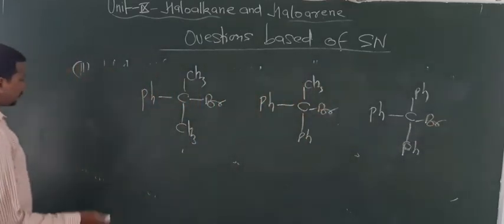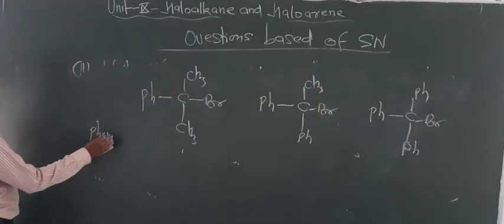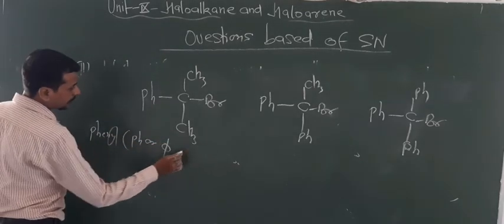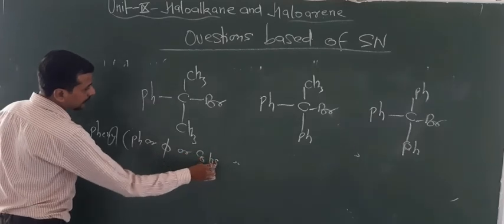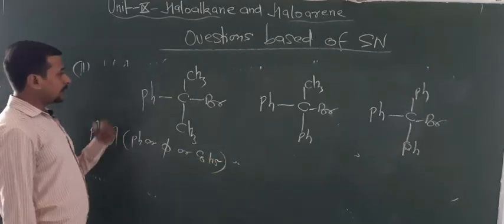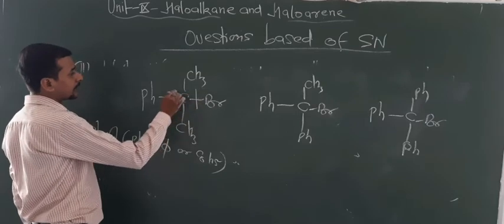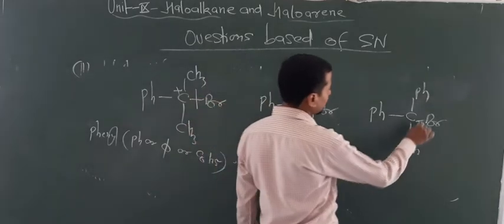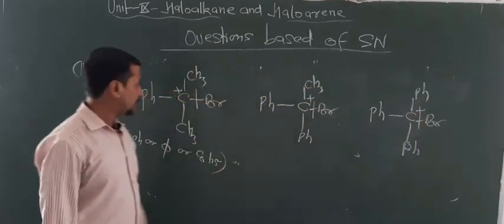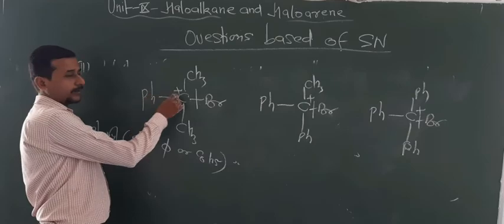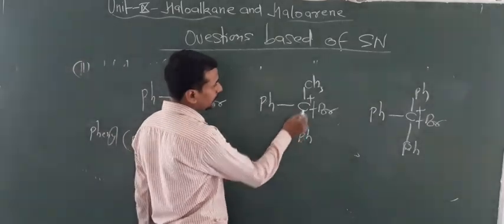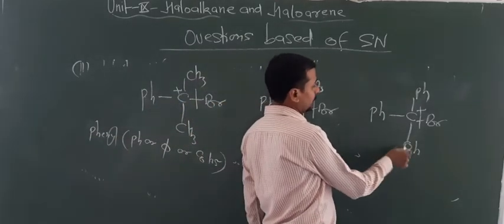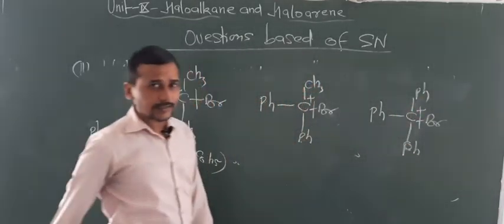I told you that the phenyl group can be written as Ph or C6H5. Here one bond breaks giving a plus charge, a 3 degree carbocation. This is also 3 degree, and this is also 3 degree, but here one ring delocalizes this positive charge, here 2 benzene rings delocalize it, and here 3 benzene rings delocalize the positive charge.